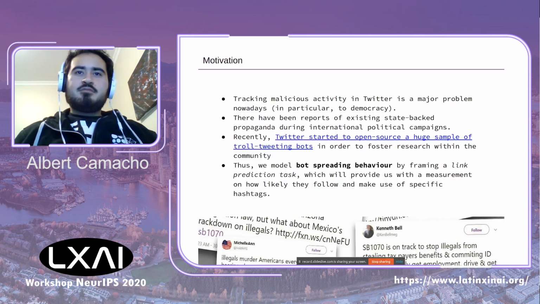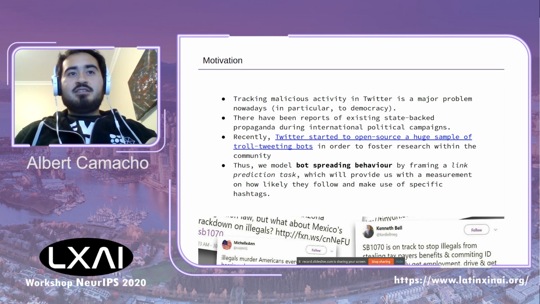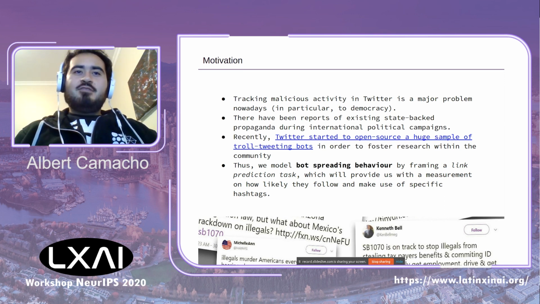In the current times, social media provides a crucial scenario where freedom of speech puts democracy at stake. With the rapid flow of information, it is not surprising that malicious attackers often target Twitter users to take political advantages, as reported in recent literature. This real-world fact, along with recent events, has inspired us to study how state-backed accounts, namely bots, behave differently from real users. In this project, we model such behavior using a link prediction task on large networks from Twitter.